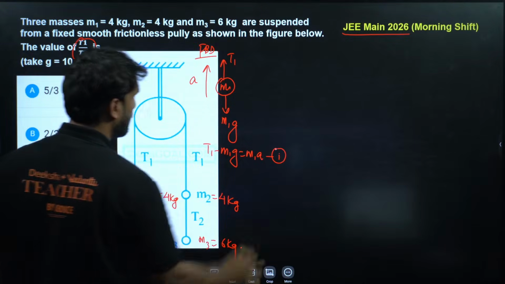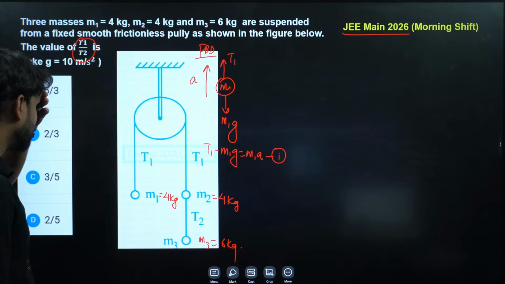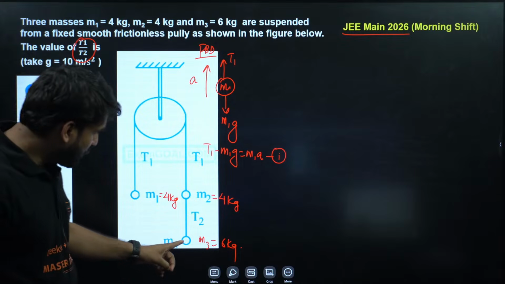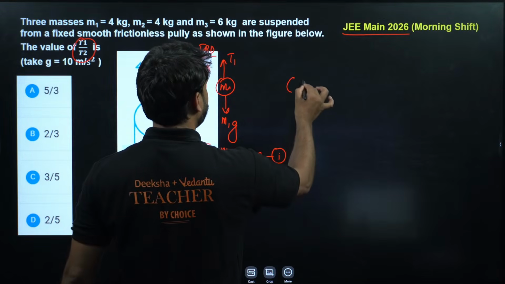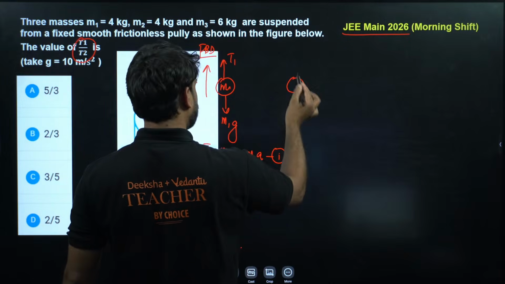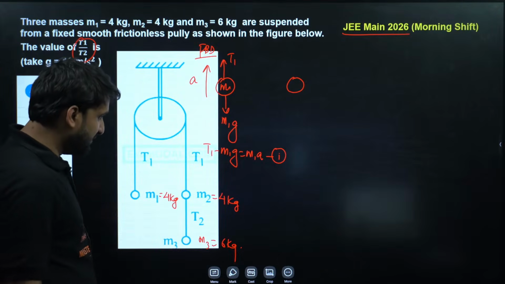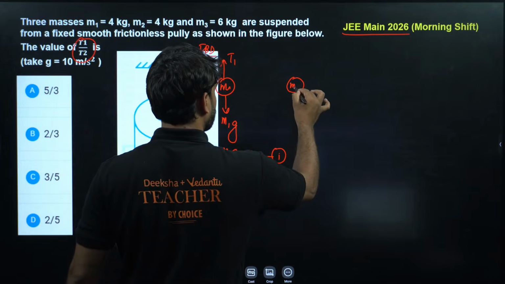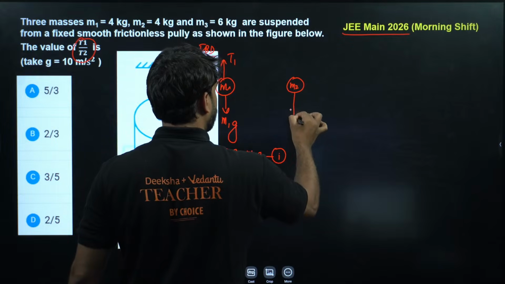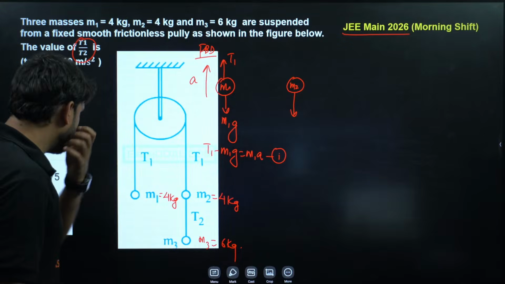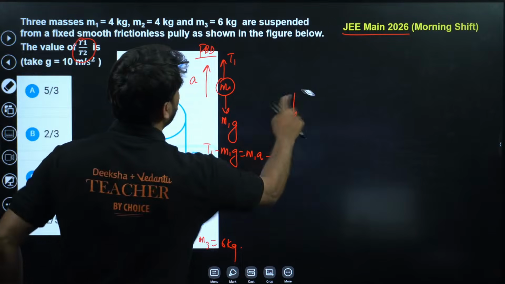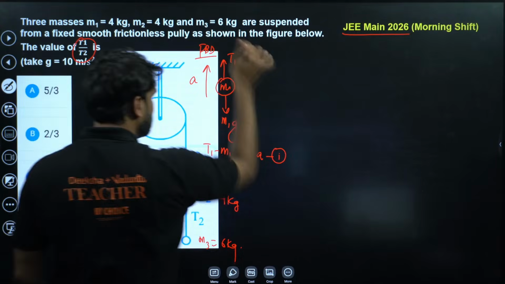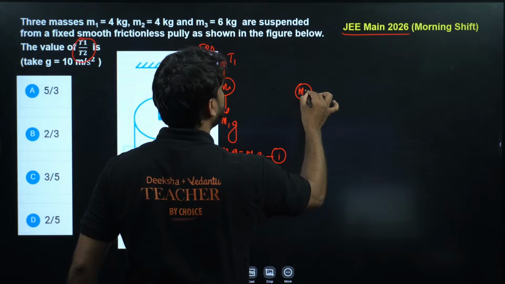This is equation number 1. I hope this is clear to all. Now if we go to M3 and draw the FBD for M3, let's talk about M2 first. So this is M2, and M2 is also having tension T, so we can directly move to M3. We don't require to go to M2. So this is M3, my dear champion.